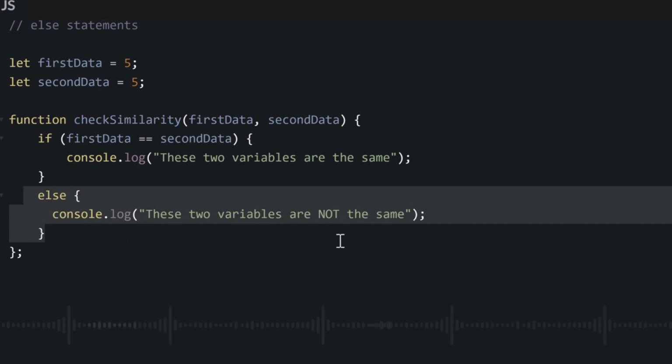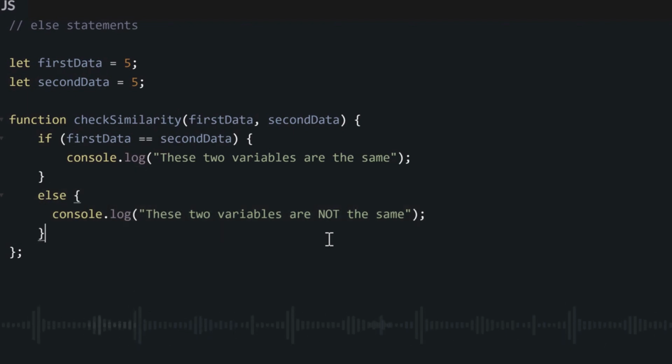So now, if our data no dey equal to each other in this our function, we will come to the else and console log these two variables are not the same. An if statement with only one if like this, we use am check one condition. However, if you get several conditions where you want check one after the other, you fit use what they call else if.